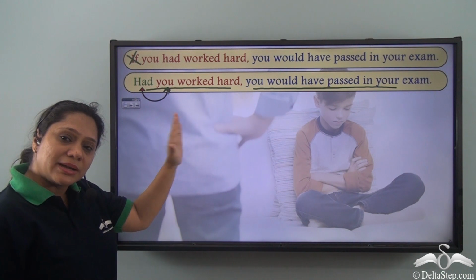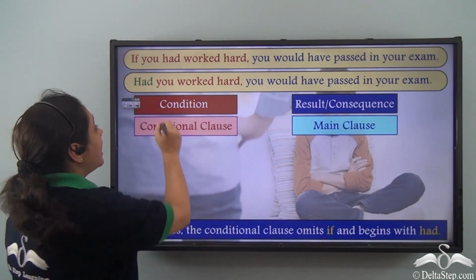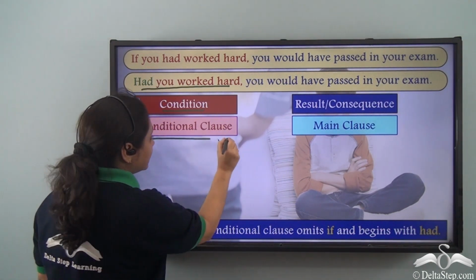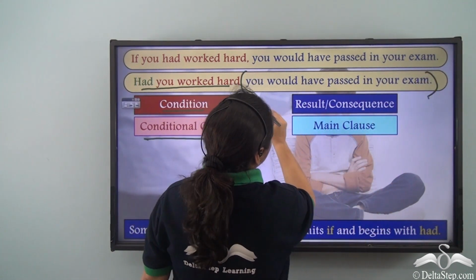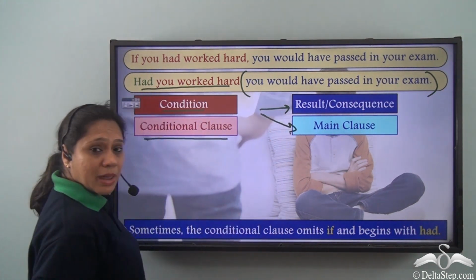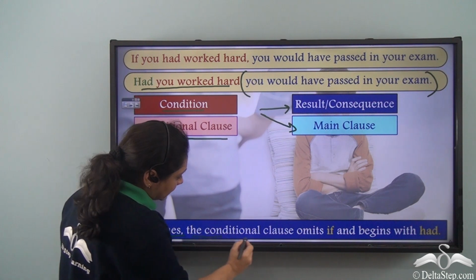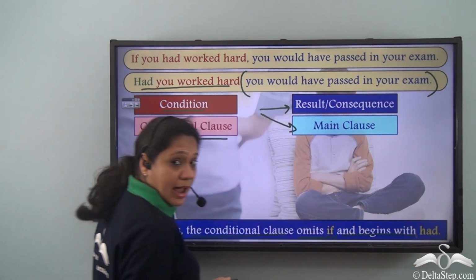So this is also a conditional sentence now, where had you worked hard is the condition. So this is the conditional clause, and you would have passed in your exam shows the result or the consequence, and it is the main clause. So we realize that sometimes the conditional clause omits if and begins with had.